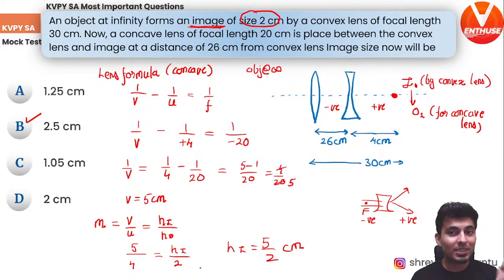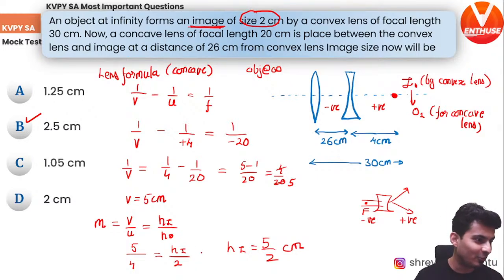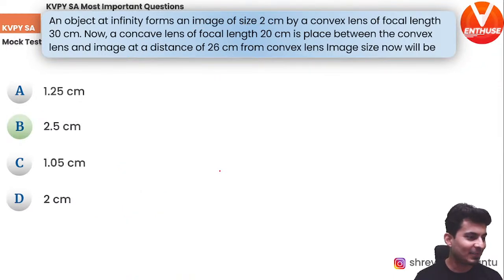The question was not how much is the magnification. Yes, the question was how much is the image size. So magnification, yes, 5 by 4, that will be 1.25 times. So Karthik, I hope you are revising optics via these questions. That's the best way to revise, my audience. Okay, solve questions. Option B is correct.